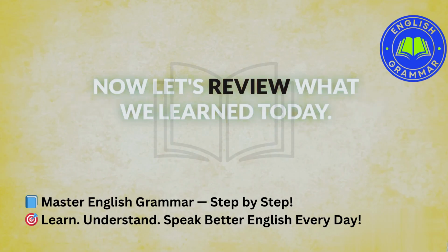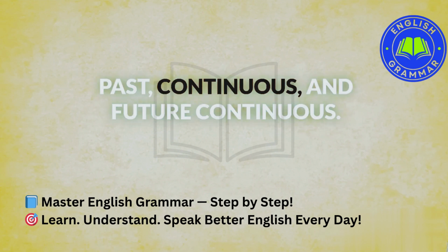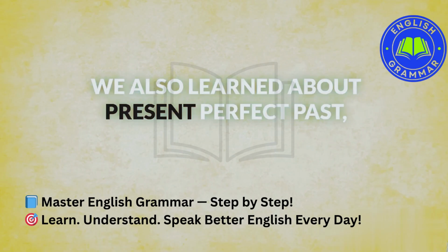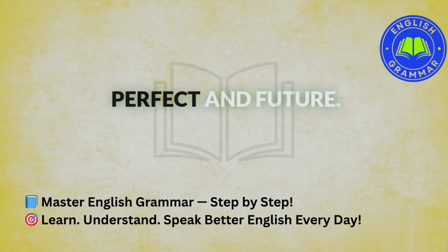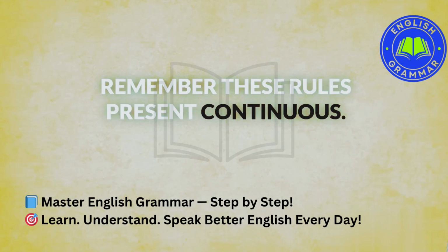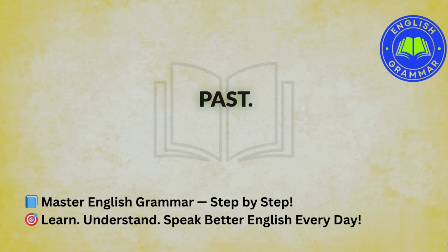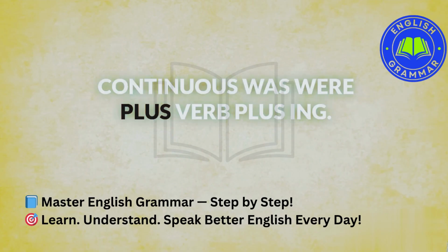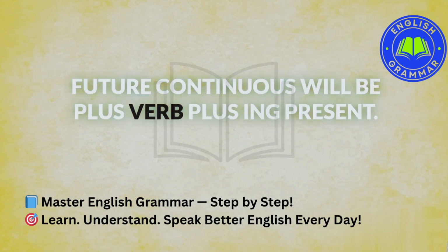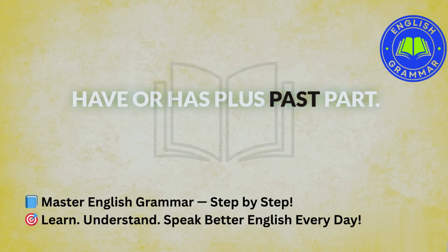Now, let's review what we learned today. We talked about present continuous, past continuous, and future continuous. We also learned about present perfect, past perfect, and future perfect. Remember these rules. Present continuous: am, are, is plus verb plus ing. Past continuous: was, were plus verb plus ing. Future continuous: will be plus verb plus ing. Present perfect: have or has plus past participle.